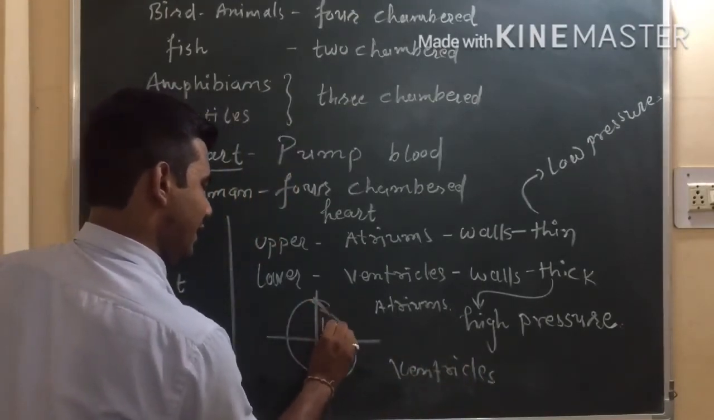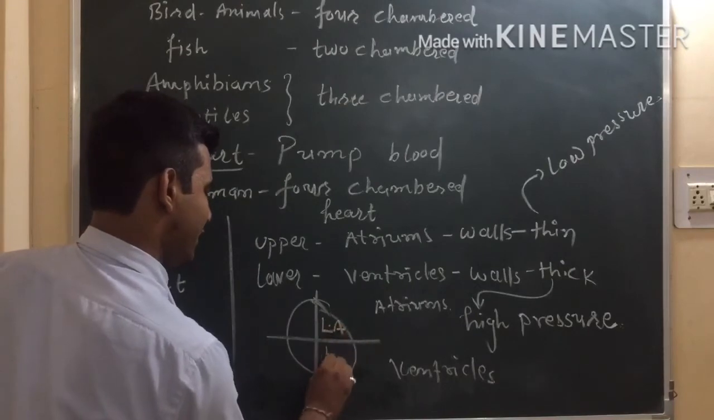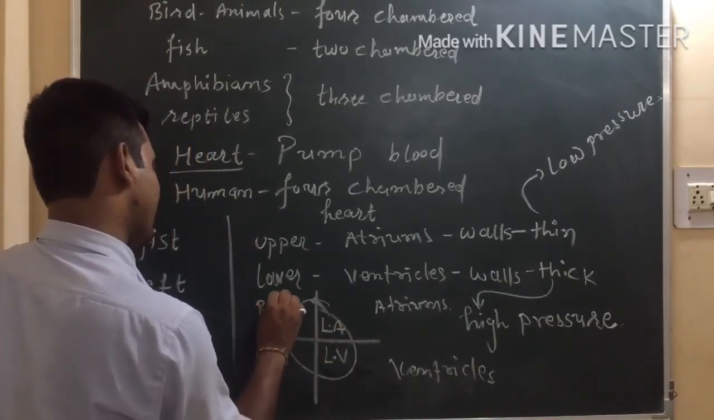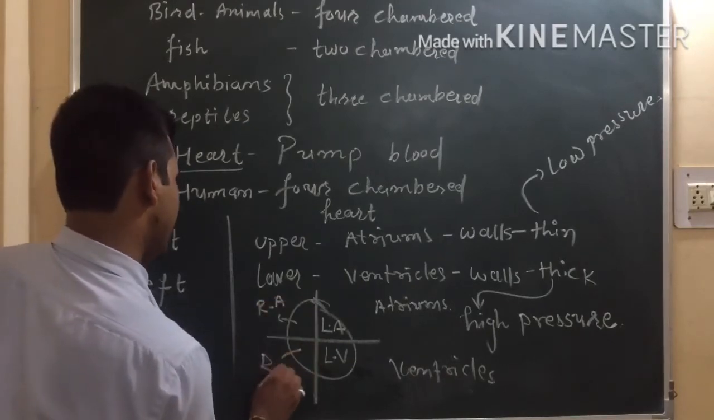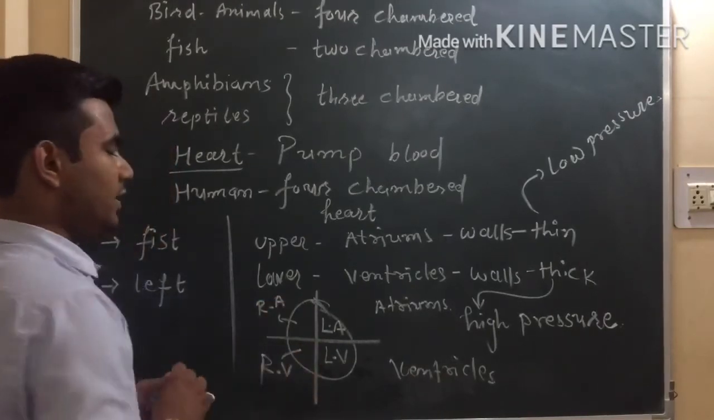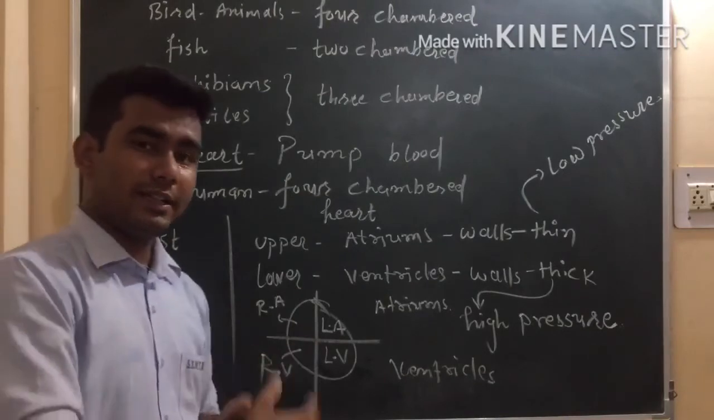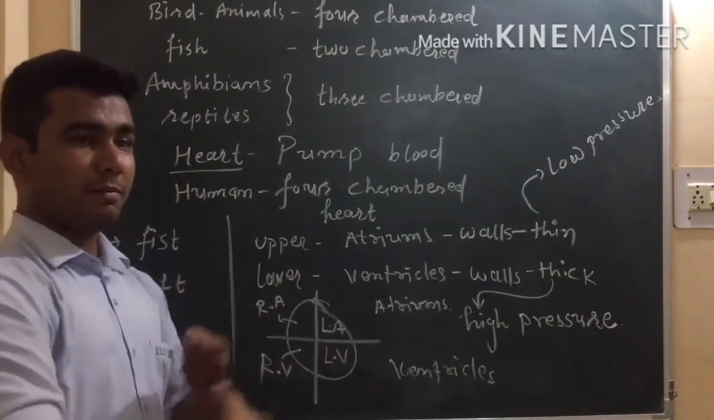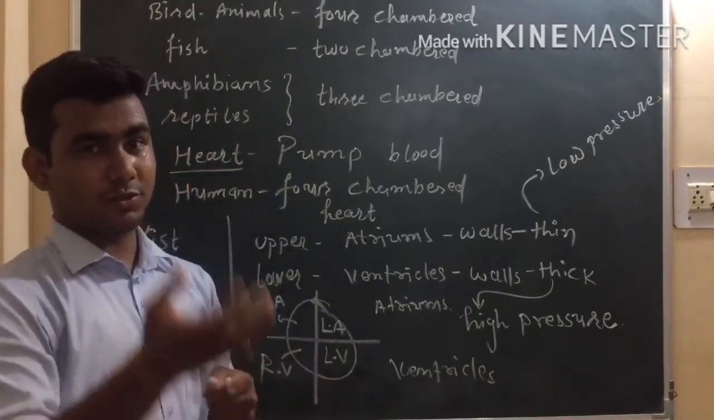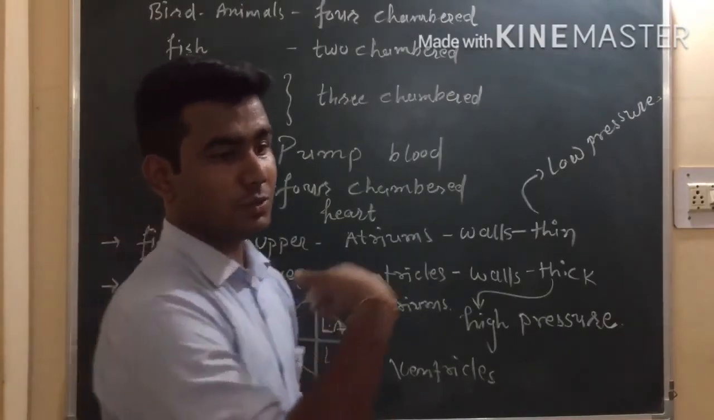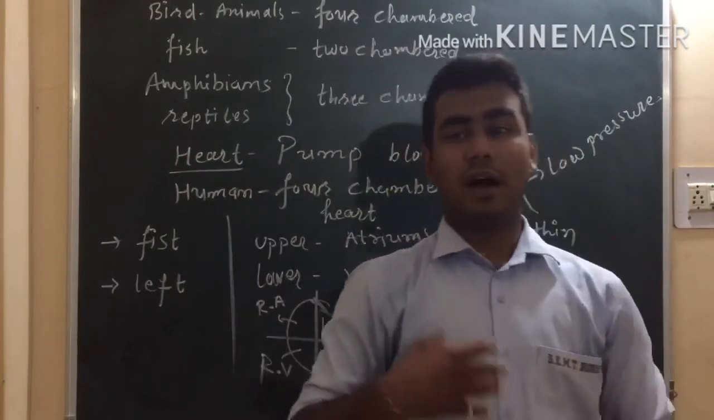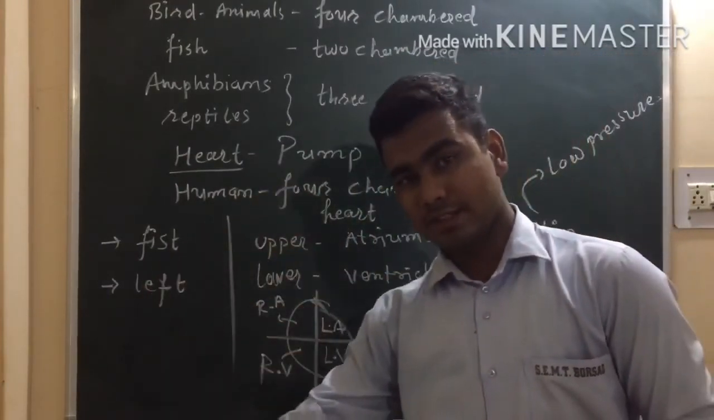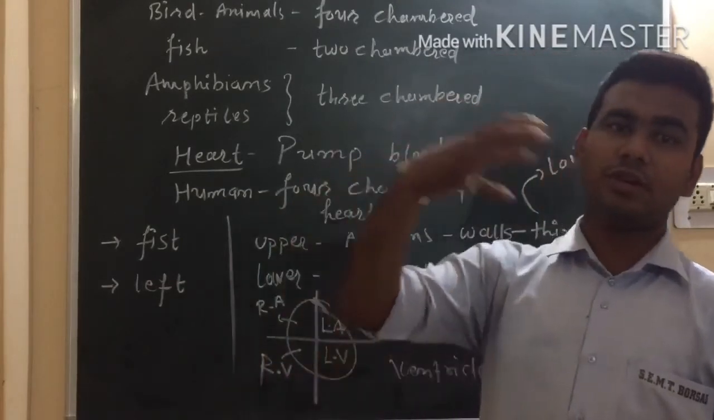This is our left side, so left atrium and left ventricle. This is our right side, so right atrium and right ventricle. Now, how is the blood circulated from different body parts to the heart, and from the heart to the lungs?